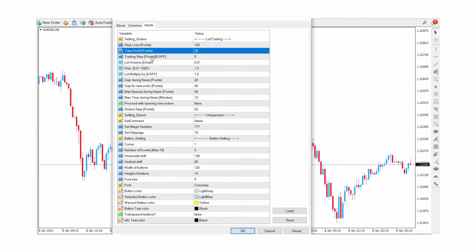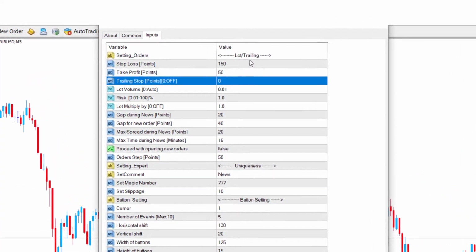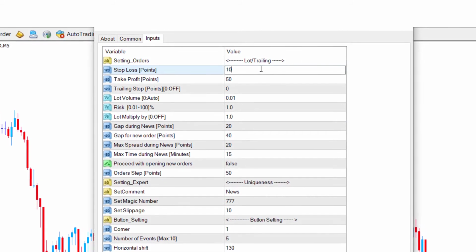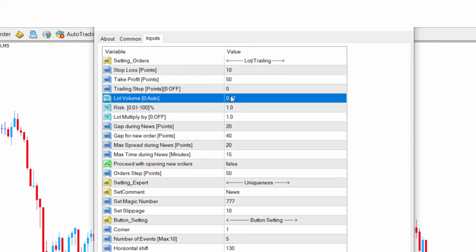As you can see in the input window, stop loss, take profit, and trailing stop can be adjusted here. These values can be entered by you. Lot volume: you can enter the trading volume manually in lots in this section.